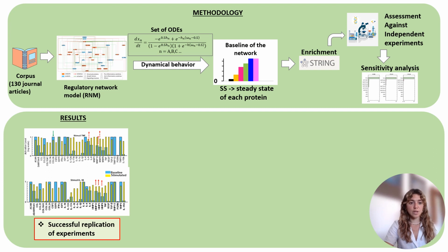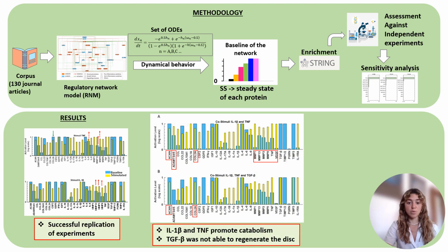The enriched regulatory network model represented successfully an anabolic basal steady state, as we could expect in a normal IVD, and was able to replicate 2 independent in vitro experiments. Interleukin 1 beta and TNF-alpha promoted catabolism, while TGF-β was not able to regenerate the disc.